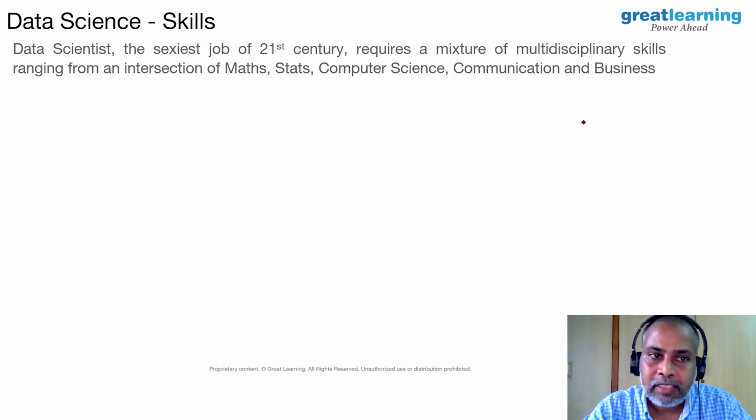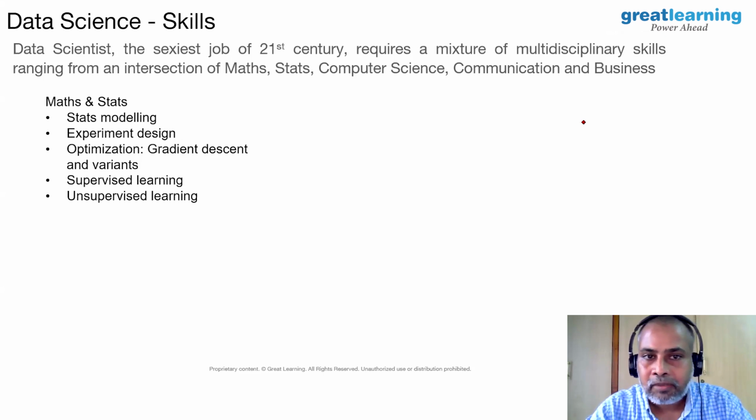So, data scientist, the sexiest job of the 21st century, requires a mixture of multidisciplinary skills ranging from mathematics, statistics, computer science, communication, and business. So let us get into the skills: math and stats, programming, functional domain, and then presentation.